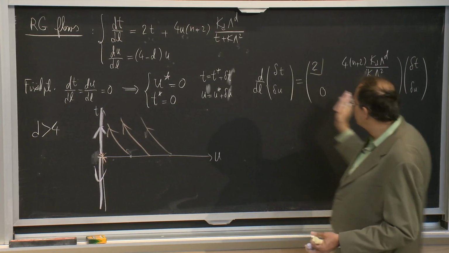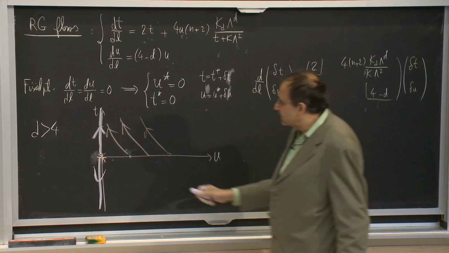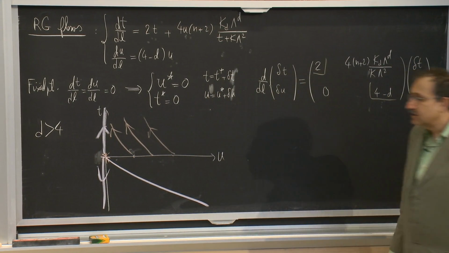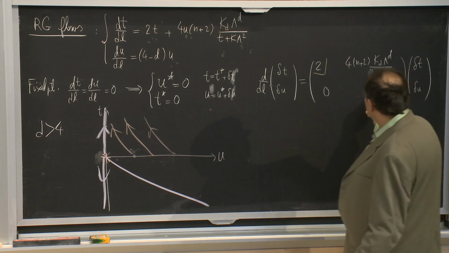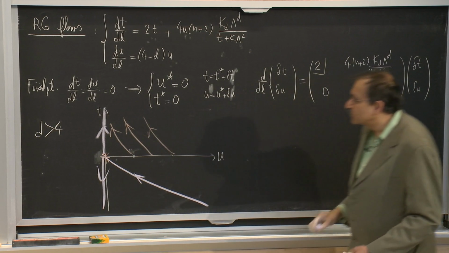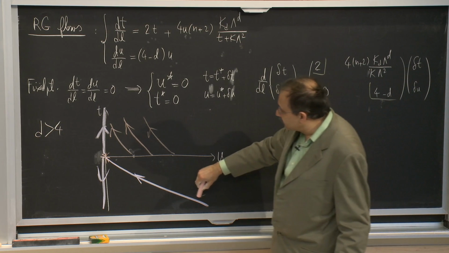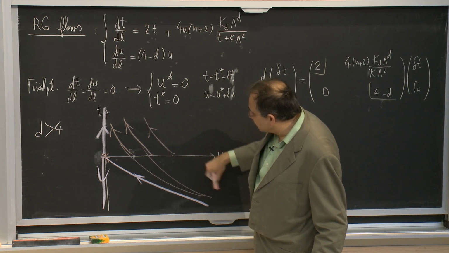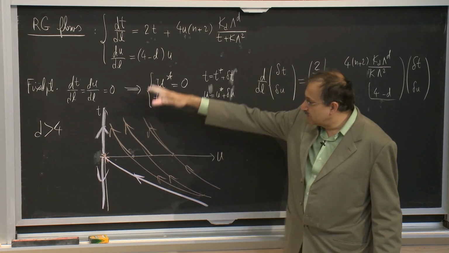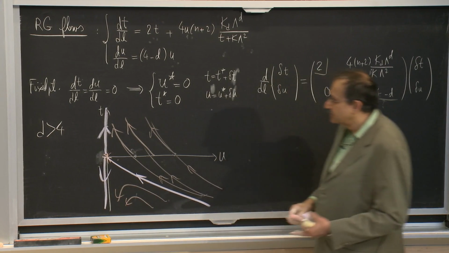Indeed, there has to be a second eigendirection because I'm dealing with a 2 by 2 matrix. And if you look at it carefully, you'll find that the second eigendirection is down here and corresponds to a negative eigenvalue. So I basically would be having flows that go towards that. And in general, the character of the flows, if I have parameters somewhere here, they will be flowing there. If I have parameters somewhere here, they will be flowing there.